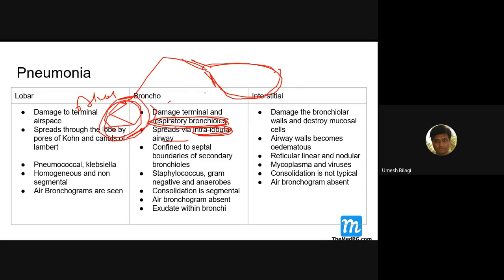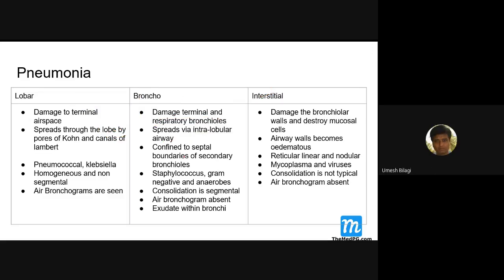And as the bronchioles are involved, air bronchogram is not seen. You don't get air bronchogram in bronchopneumonia, whereas here you get air bronchogram.